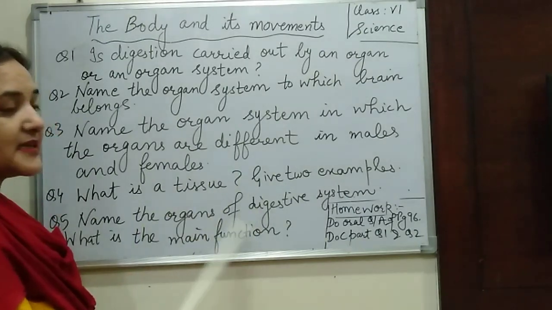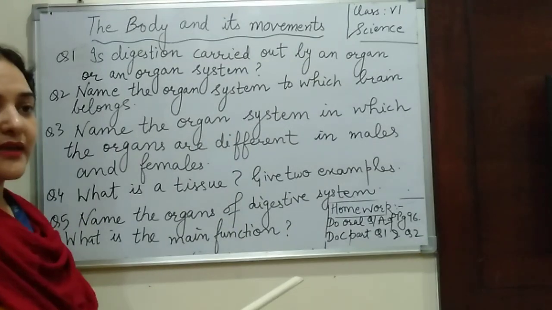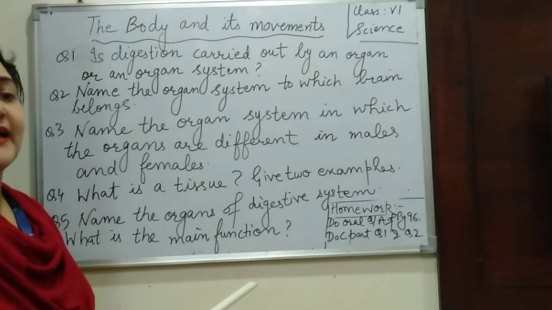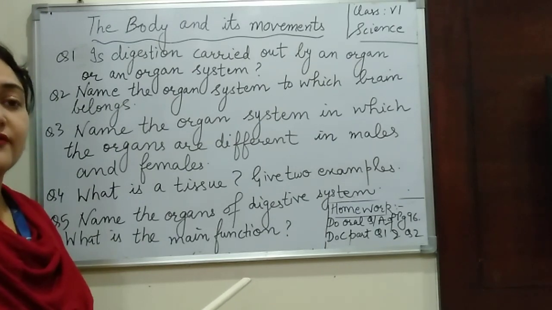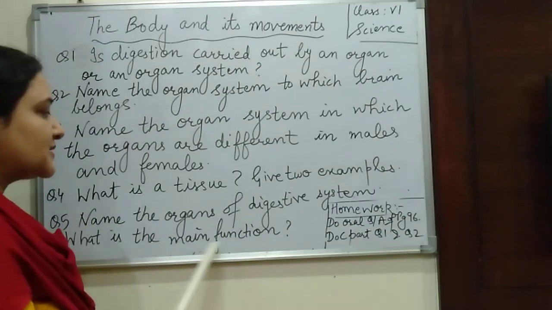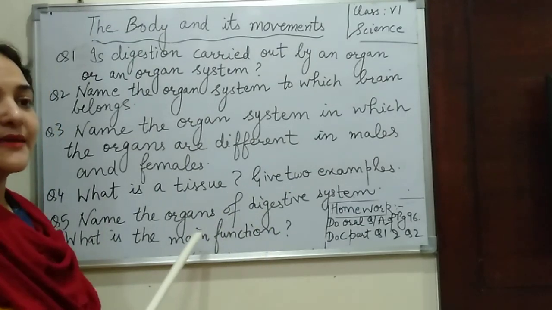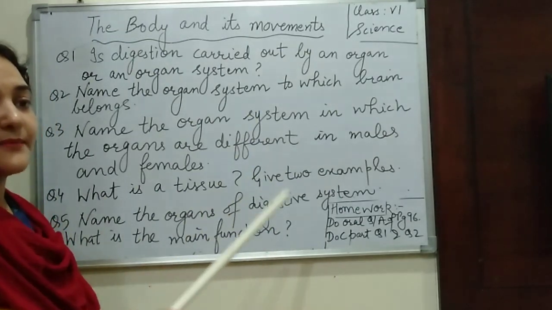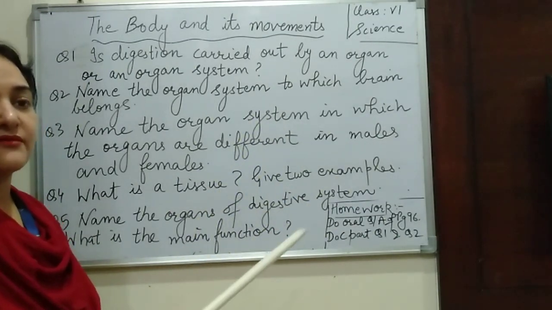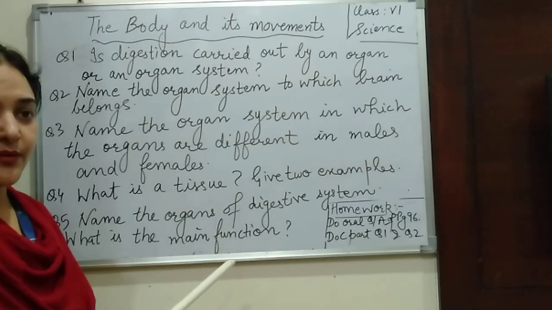So these are the organs of the digestive system और ये आपस में connected होते हैं and they form the digestive system और इसका main function क्या है, it helps in the digestion of food, right? So remember that in a particular system एक जो function perform होता है वो खाली एक organ से perform नहीं होता है, वो सारे organs आपस में connected होते हैं and they form a system which performs a specific function. Clear to you? I hope these questions are clear to you, right?